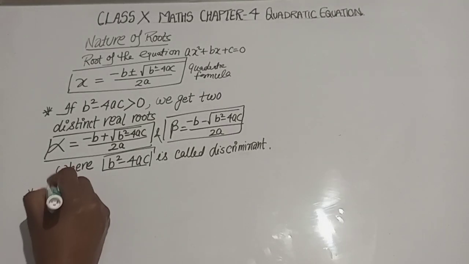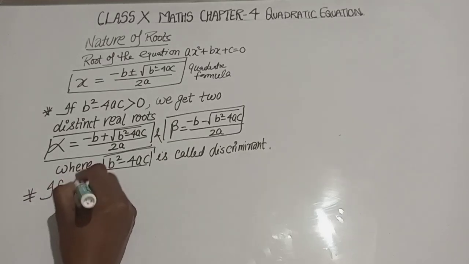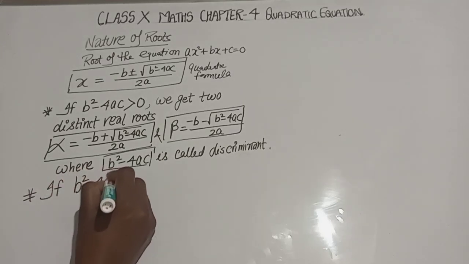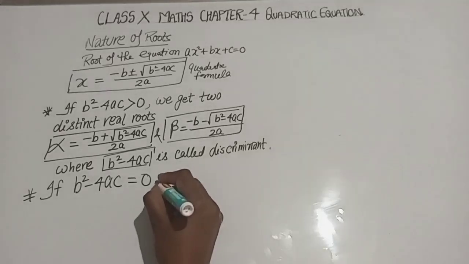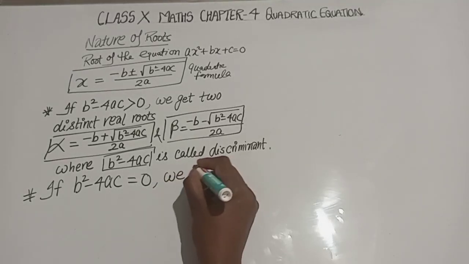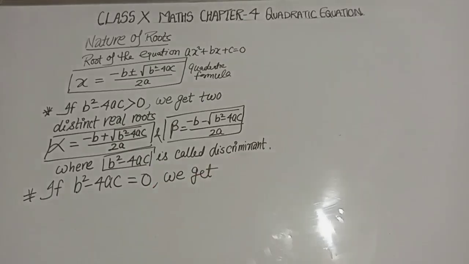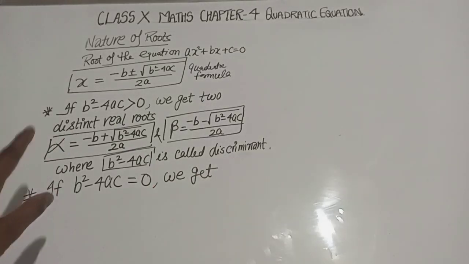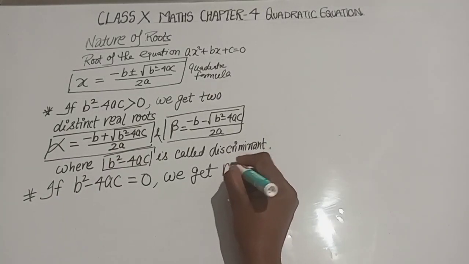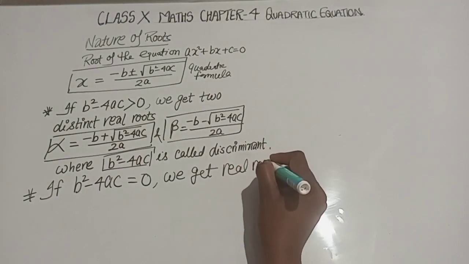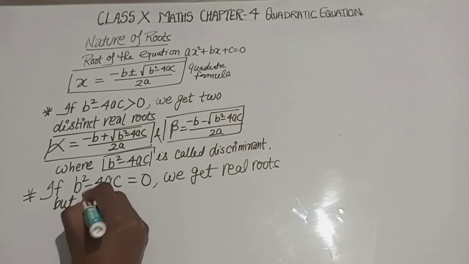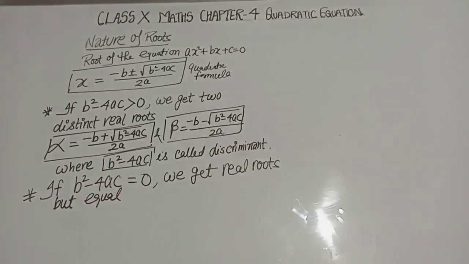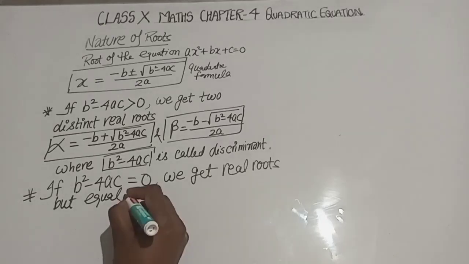The second condition is if b square minus 4ac is equal to 0, we get real roots but equal. So what is the equal?